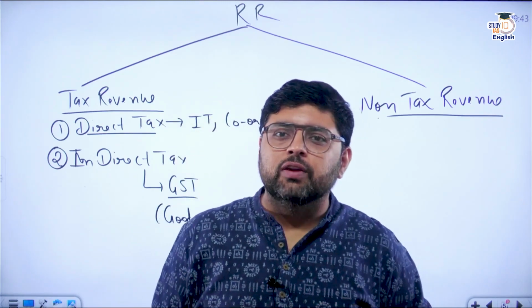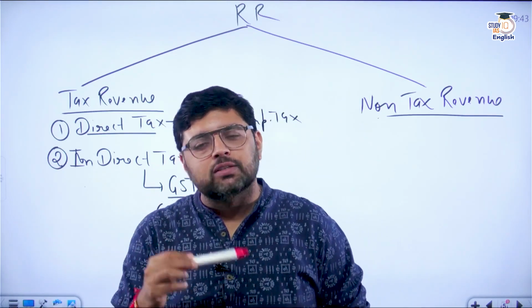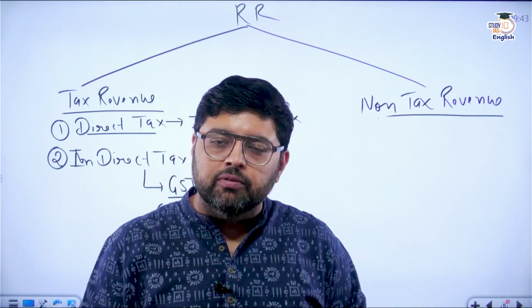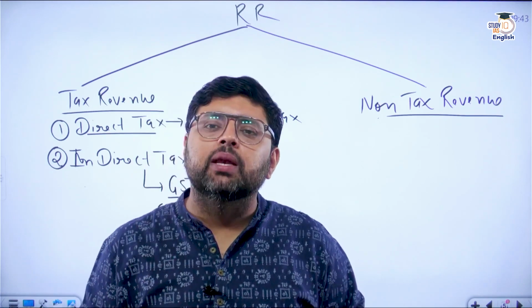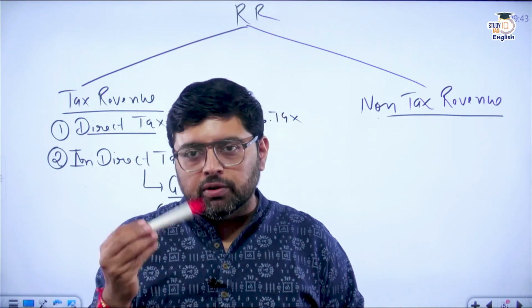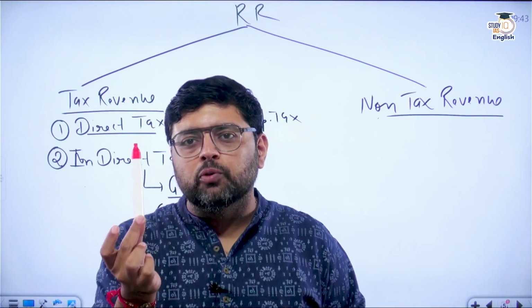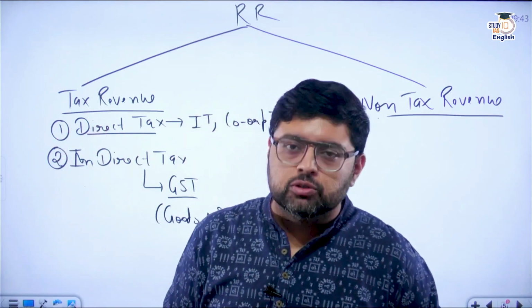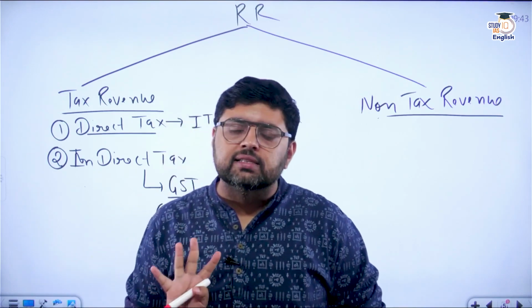So if you have a company and you have a profit, no doubt corporate tax will be imposed on your profit. Whereas if you have a company and whatever product you are producing, finally who is going to pay the GST on that, we don't know. That is why it is indirect. I hope the clarity on direct and indirect is cleared.